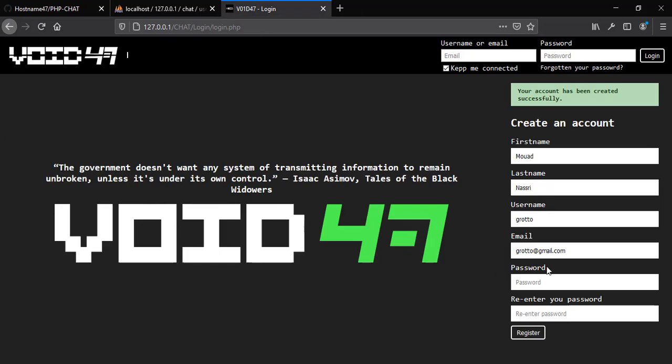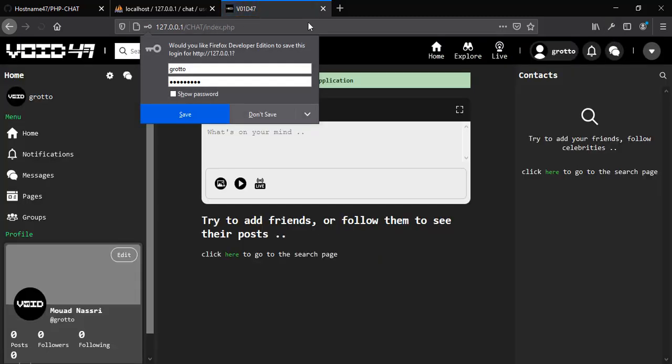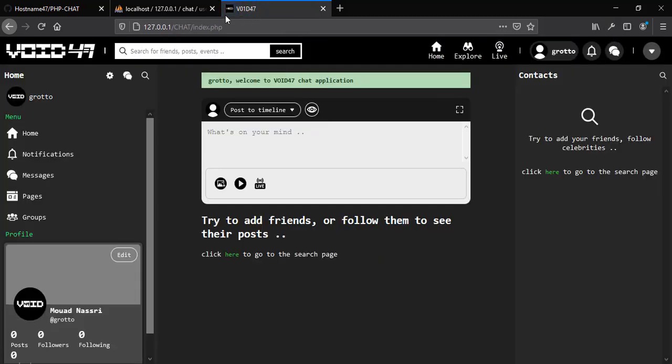Now let's go back and use this account to log in. We use the username and the password here, and let's click login. Now we have this index page. The first thing I want to talk about is this message.